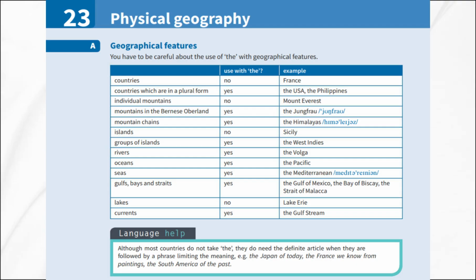Here is a useful language tip. Although most countries do not take the, they do need the definite article when they are followed by a phrase that limits the meaning. For example, we might say the Japan of today, the France we know from paintings, or the South America of the past. So, that is an exception to remember.